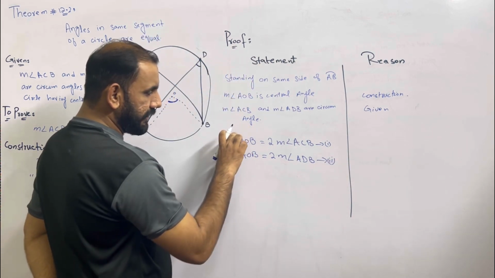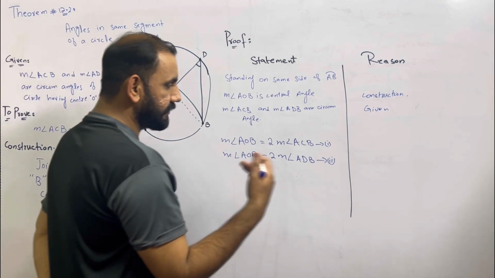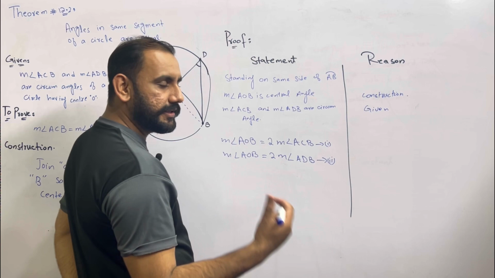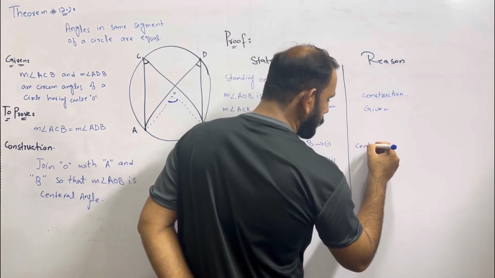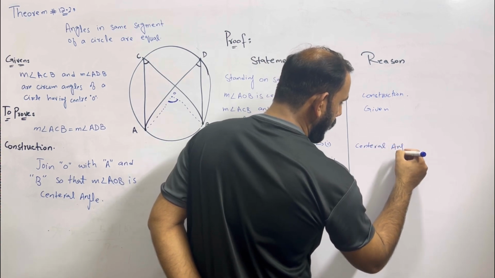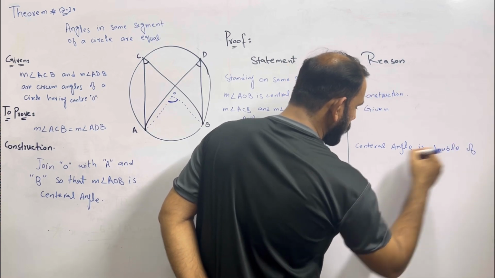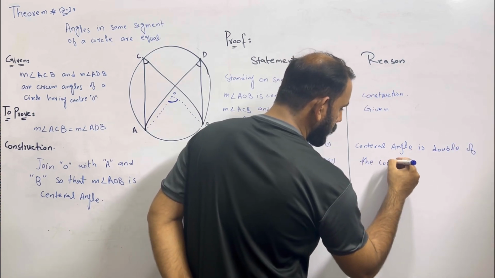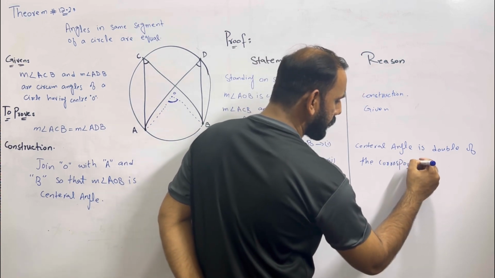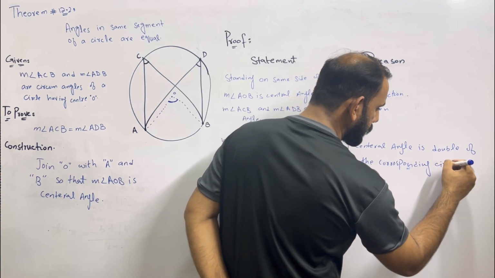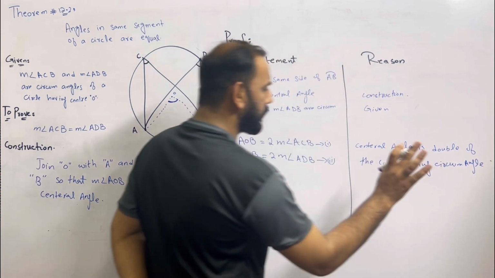So both of these statements we have already proved in theorem number 12.1. तो हम इसके आगे जस्ट रीजन लिखेंगे, जो हमारे पास थ्योरम नंबर 1 की स्टेटमेंट है, हम वो स्टेटमेंट लिखेंगे यहाँ पर कि central angle is double of the corresponding circumangle, or you can say that you can also write it as the theorem number 1 statement.